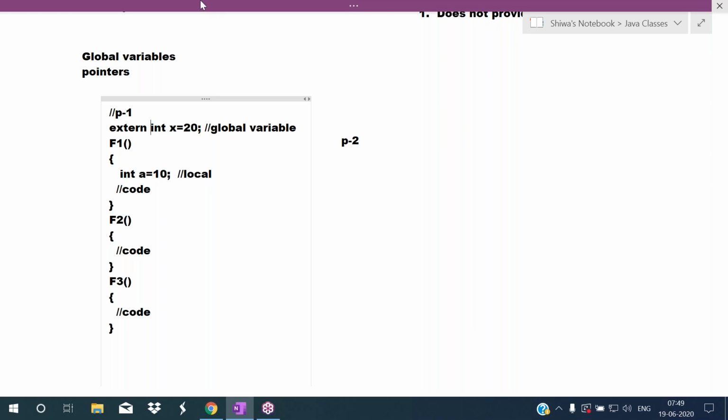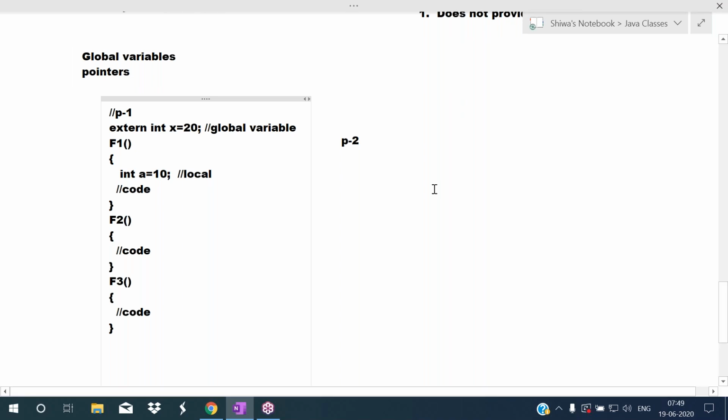This external variable can be accessed by other programs also. So here data is open. Data is public here. No private modifier is there in the C language. So automatically what will happen? Anyone can access, so security problems may occur. This is the problem with global variables. Because of this reason, in Java, they removed the global variables concept. Remember this point: Java does not support the global variables concept.